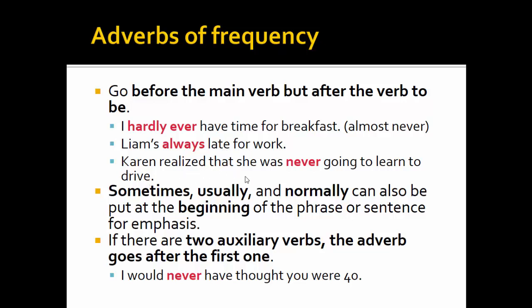Karen realized that she was never going to learn to drive. Sometimes, usually, and normally can also be put at the beginning of the phrase or sentence for emphasis. If there are two auxiliary verbs, the adverb goes after the first one. Example: I would never have thought you were 30.